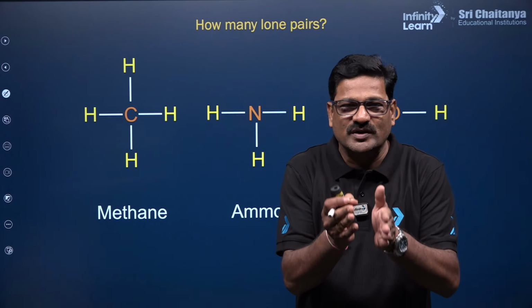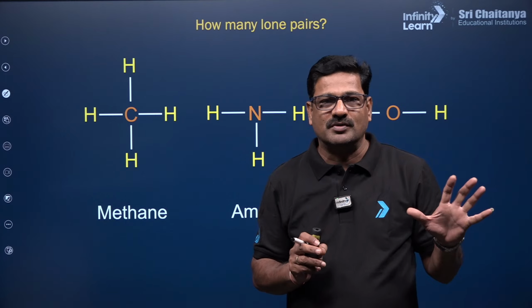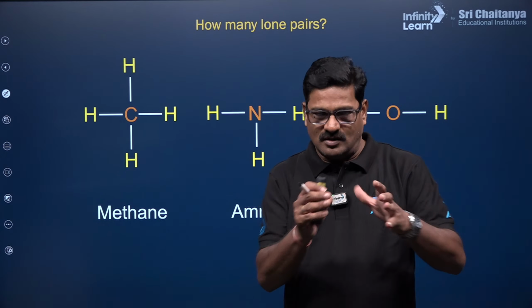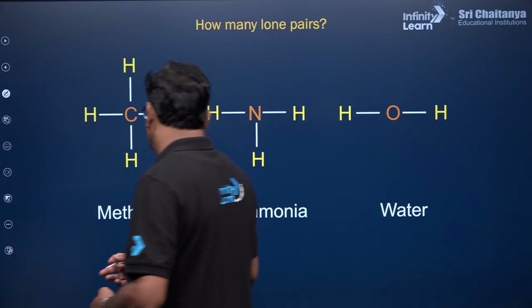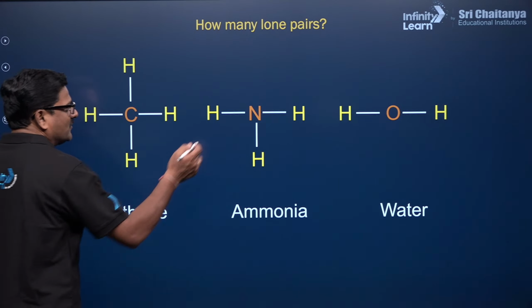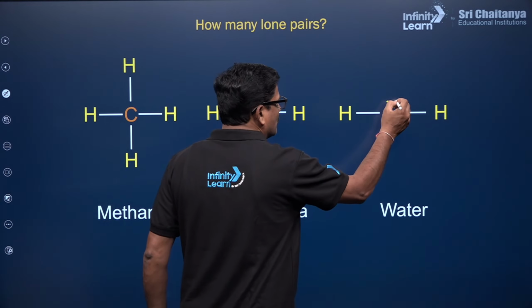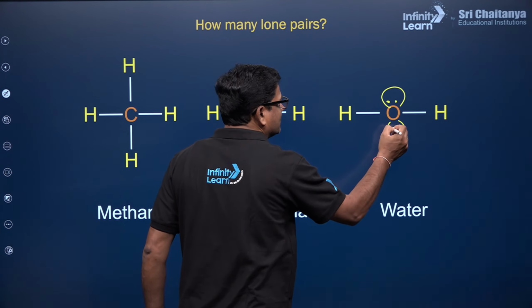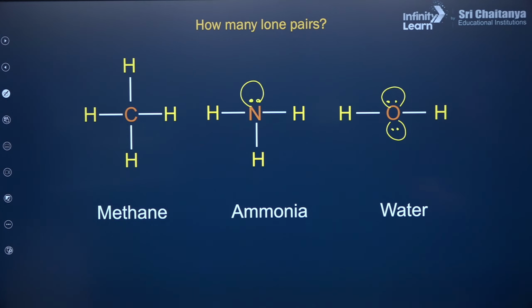Just take the Lewis dot structure of the free atom and give their respective atomic molecules or bonds, and whatever electrons are left over, those are the lone pairs. For methane it will be 0, nitrogen's lone pair looks like this, and oxygen has 2 lone pairs, which looks like this. So like that you can see how many lone pairs are there. Understand? Clear? It is very clear. You can do the best.